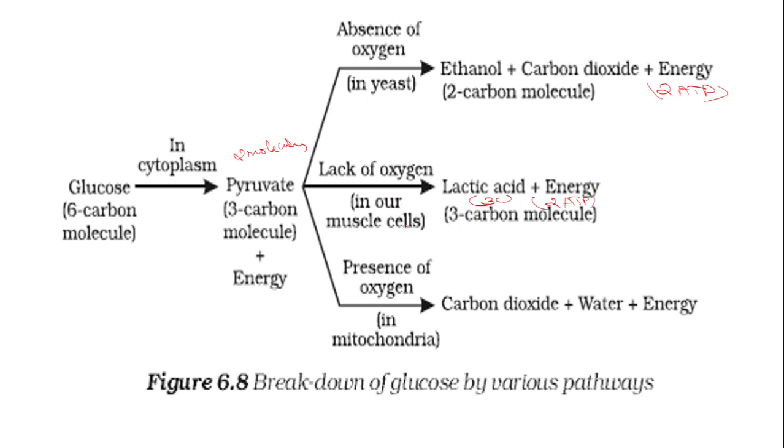If this lactic acid accumulates in the muscle cell, what happens? We get the cramps. And if oxygen is available, then in the presence of oxygen, this pyruvate enters into mitochondria. Inside the mitochondria, in a series of reactions called the Krebs cycle, this pyruvate will be completely broken down into carbon dioxide plus water plus 38 ATP. Net gain is how much? 36 ATP molecules. You can understand the difference between these 3 ways of cellular respiration.